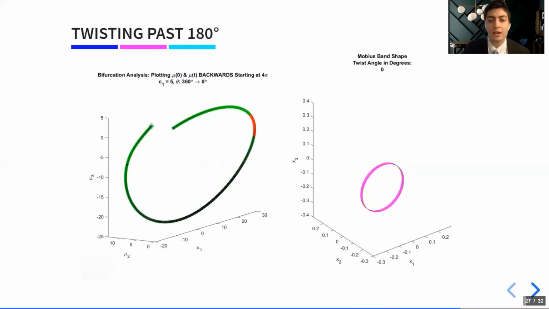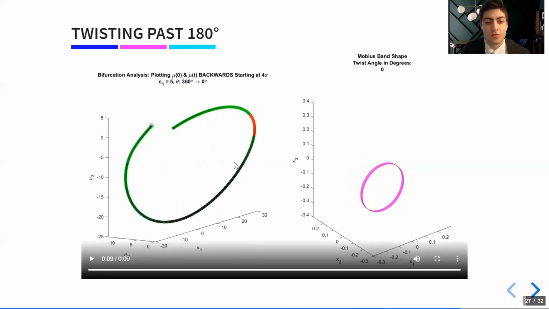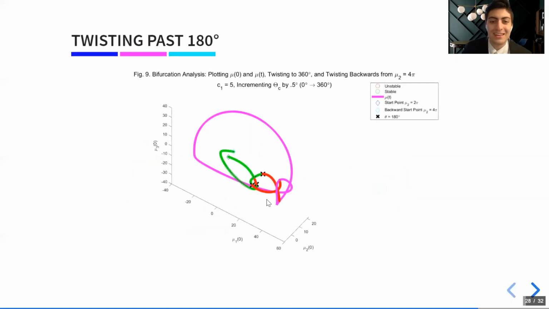And what we actually see, we get this curve, right? And a little portion of our curve is unstable. Where have I seen this little unstable portion, and where have I seen this shape at 180 degrees? Well, turns out that this curve that we got actually connects to the end of our middle branch where we previously were facing numerical issues.